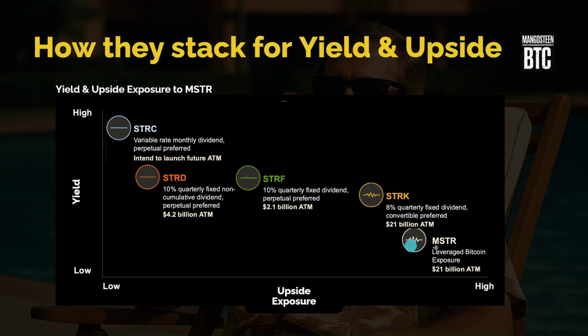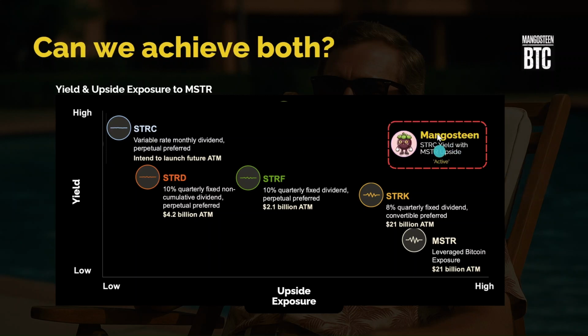Is there another niche where we can have as much of this as possible and as much of this as possible? Well, with Mangosteen, we can find ourselves somewhere around here where we can get a lot of the STRC income and some of the MSTR growth at the same time without finding ourselves carrying the bag. So I'm going to show you how.